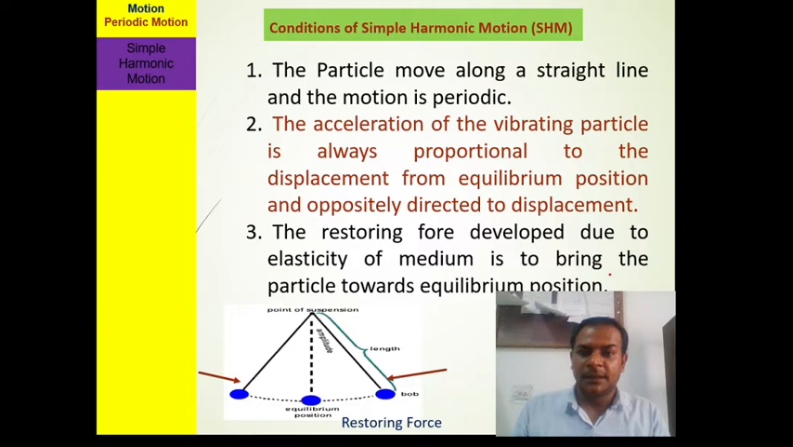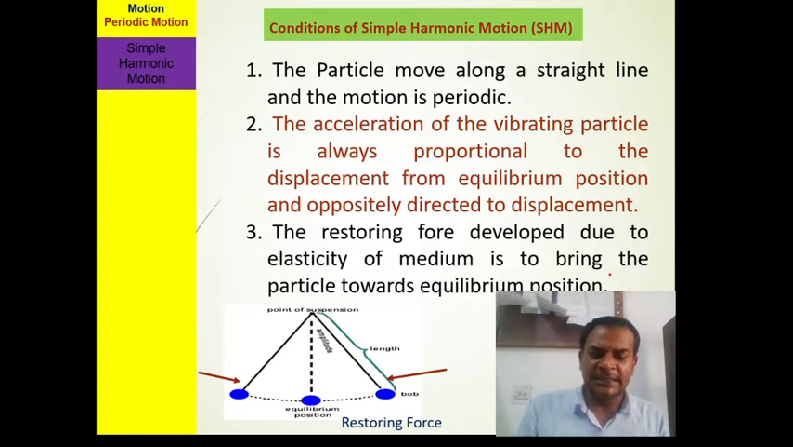Now there are some certain conditions for simple harmonic motion. What are the certain conditions? There are three conditions that we have listed here. The first one is that the particle moves along a straight line and the motion is periodic.